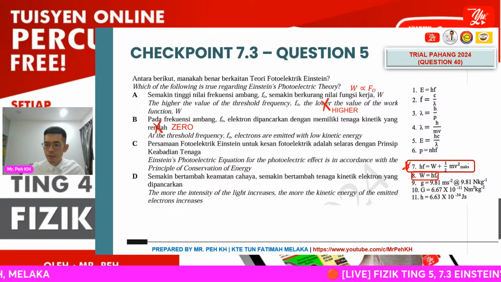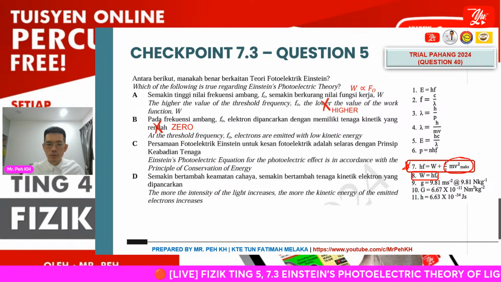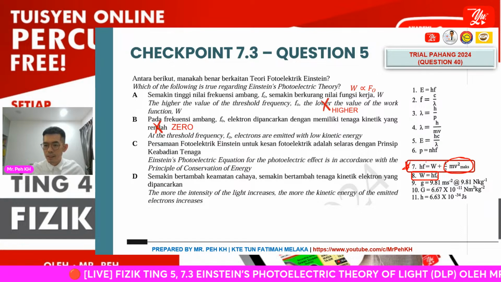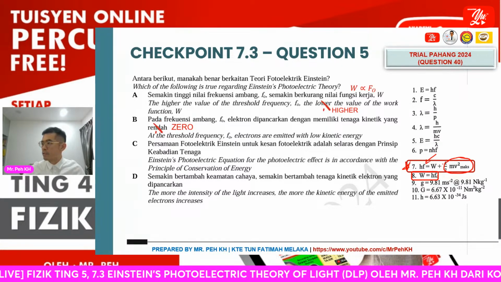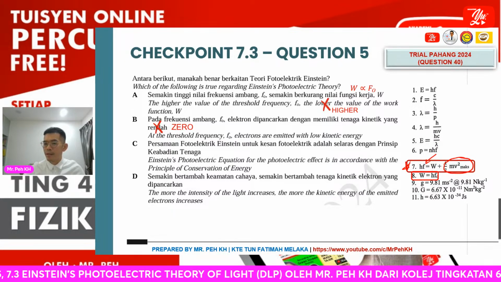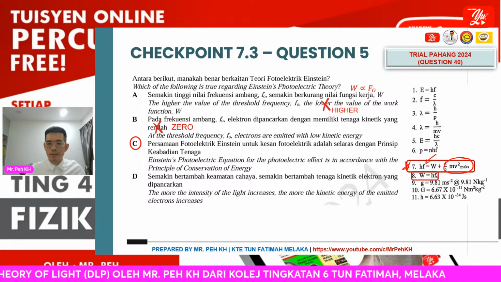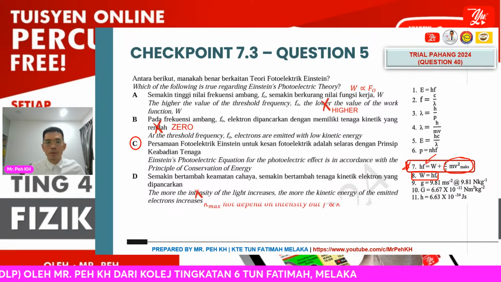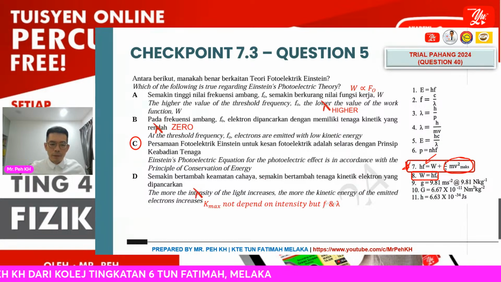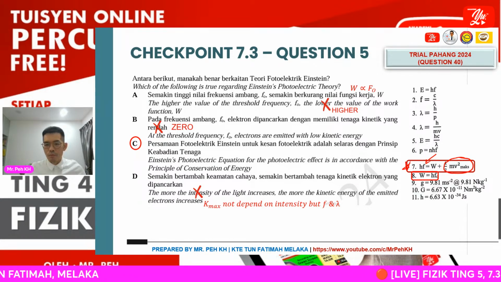You can see the Kmax here is not dependent on the light intensity. It depends on the frequency of light provided, or the wavelength. So the answer is very clear, it will be C. The Kmax does not depend on the intensity, but on frequency and wavelength.